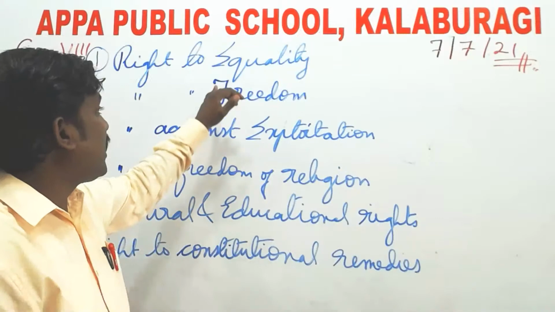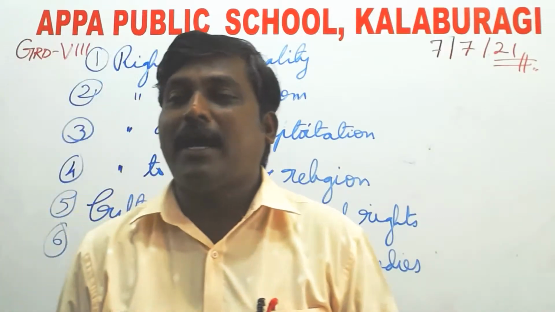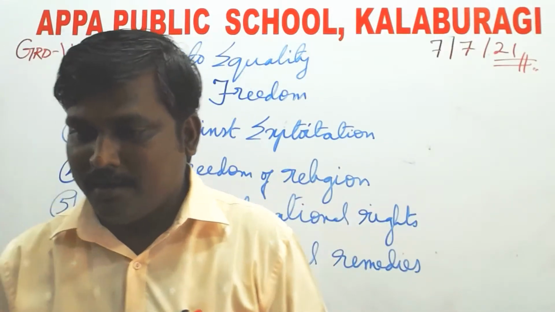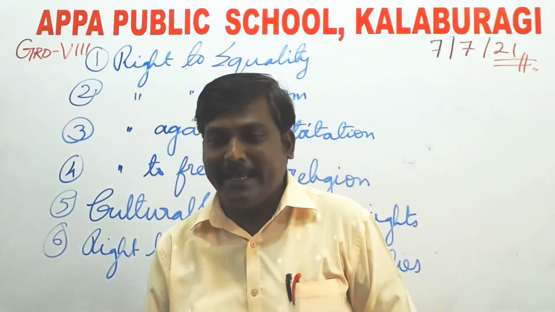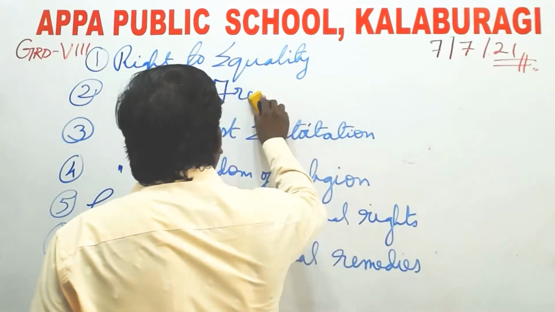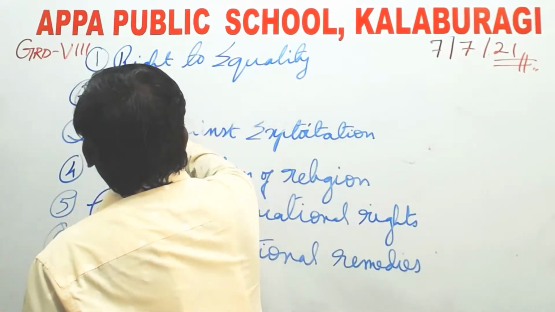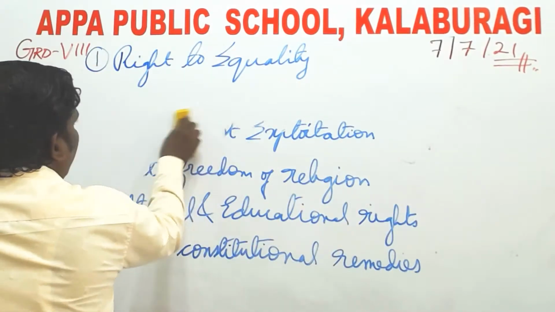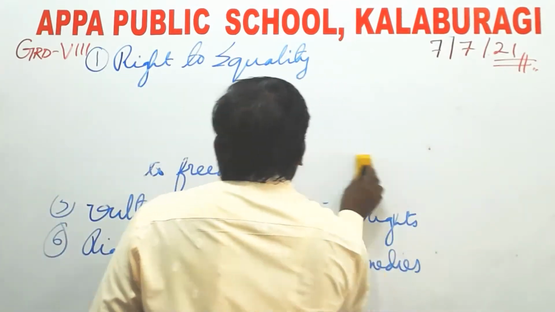Right. Okay, so now, right to equality. This says all people are equal in the eyes of the law. It may be a poor person, a beggar, or a president, anyone.